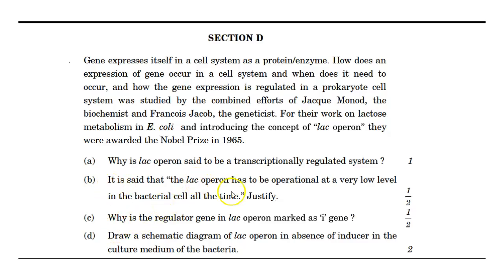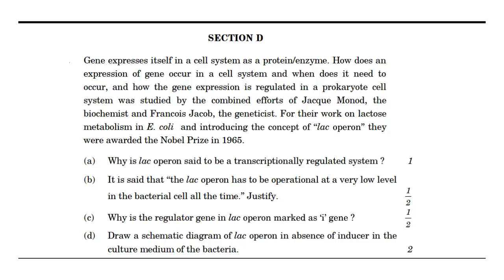It is said that the lac operon has to be operational at a very low level in the bacterial cell at all times. Justify. This is related to permease. Permease is permitting lactose to enter into the cell, so a little bit of permease should be there. The question is simply related to permease.